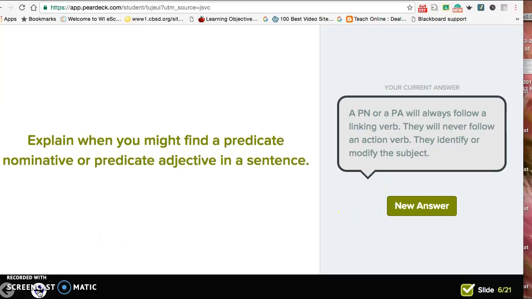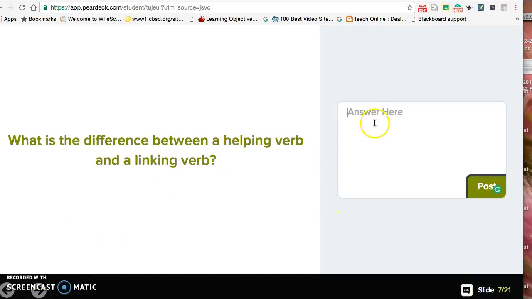Okay, next slide. What's the difference between a helping verb and a linking verb? A linking verb acts as the main verb in the sentence, and a helping verb will never act alone.